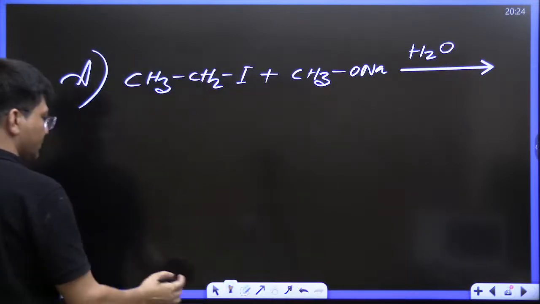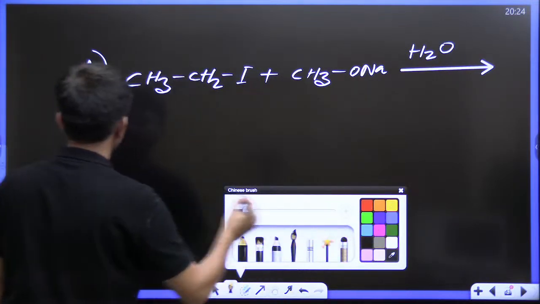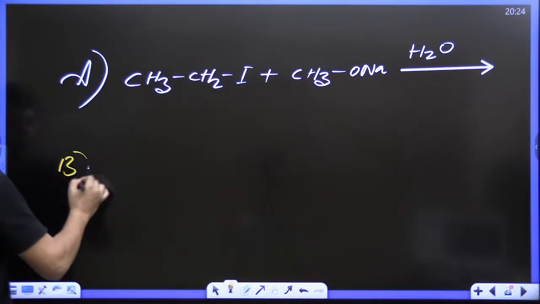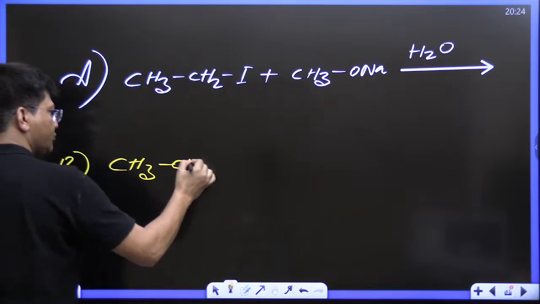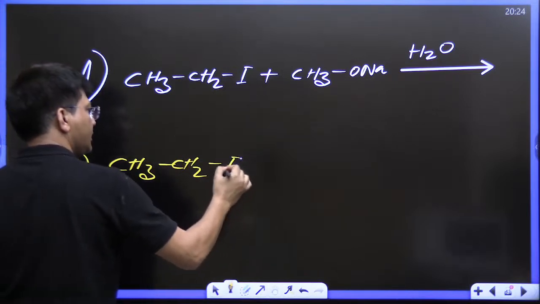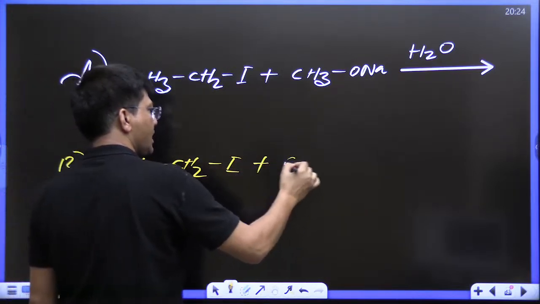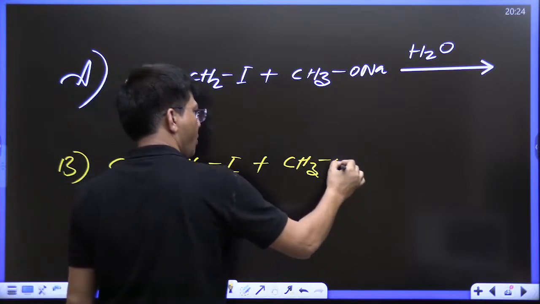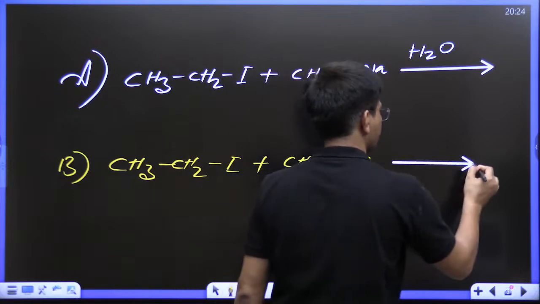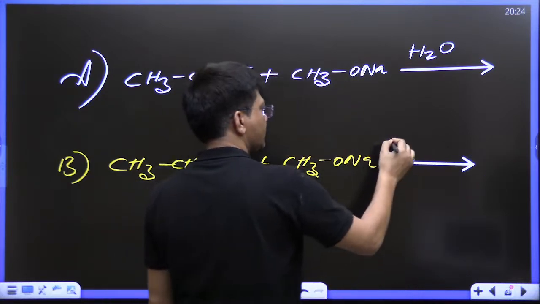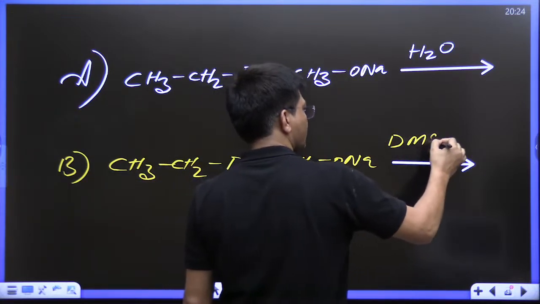The second reaction: CH3CH2I plus CH3ONa, and here DMSO is given as the solvent.